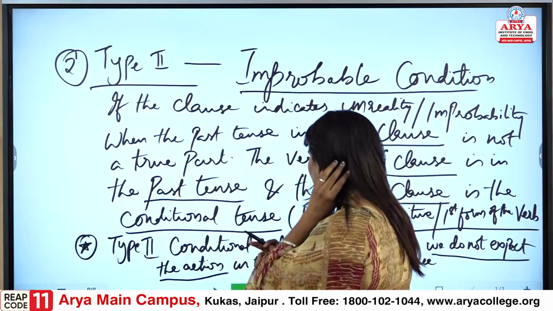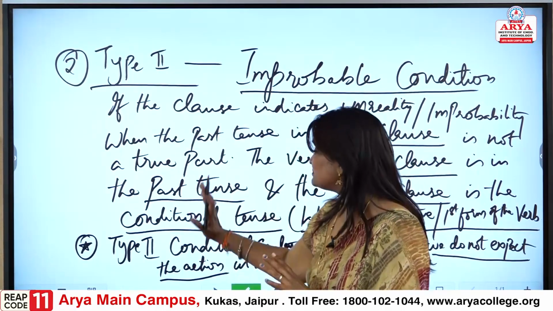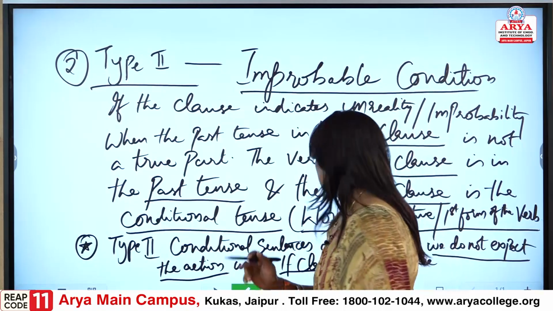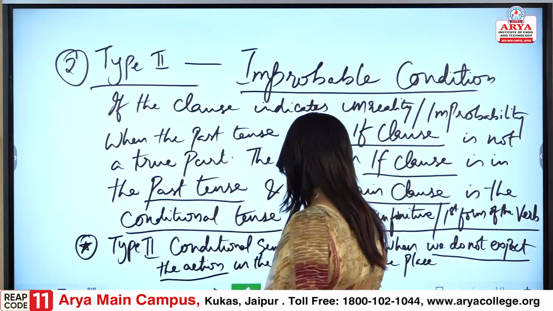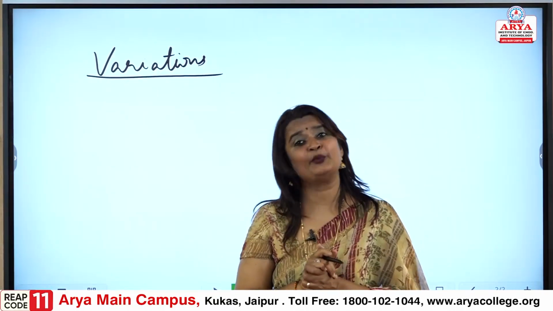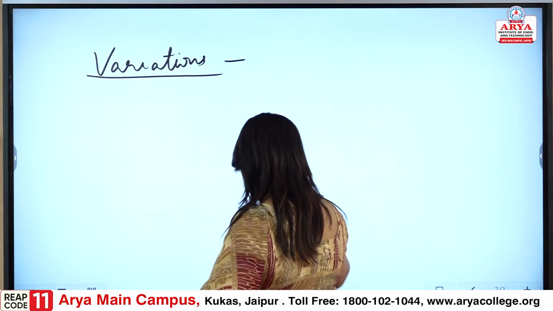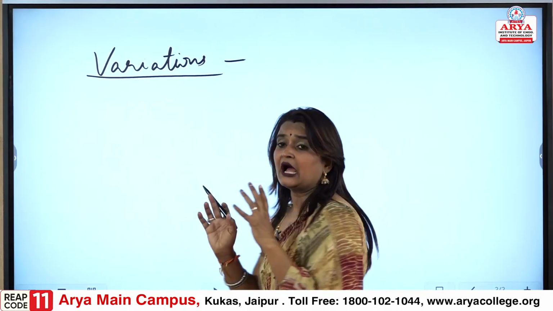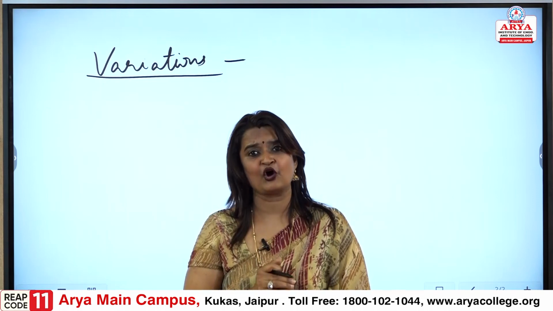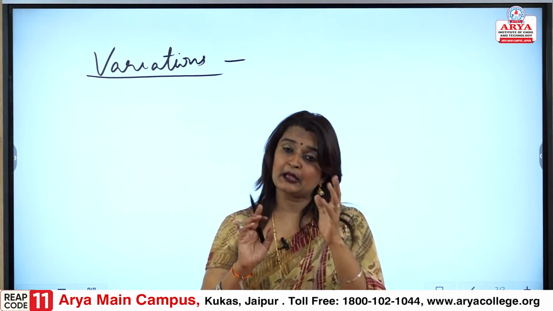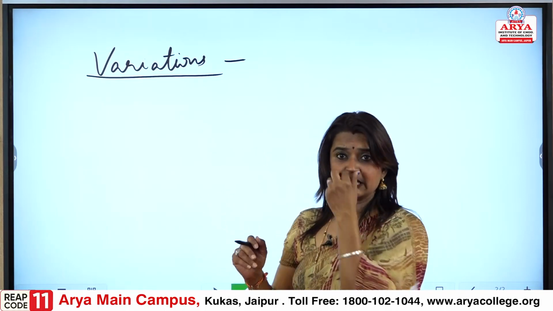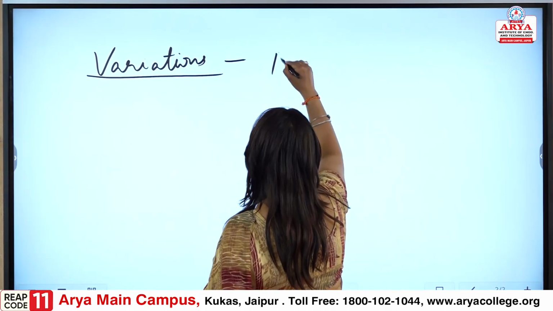How again? So, we have understood about this. This is one important point that we need to remember, and we have already discussed about this. So, now let us understand the variations. When we are talking about the variations, we have variations both in the main clause and even the if clause. Like even in type 1 we had variations in both the main clause and the if clause. So, now let us understand for the main clause.